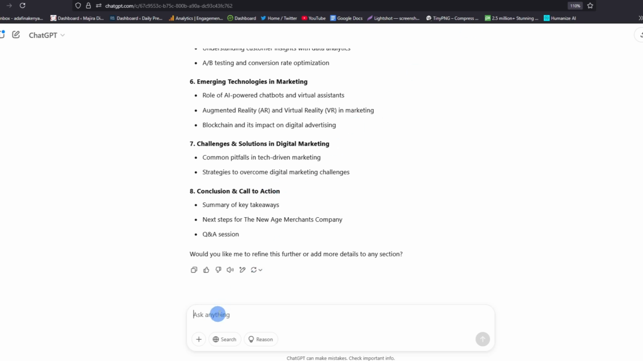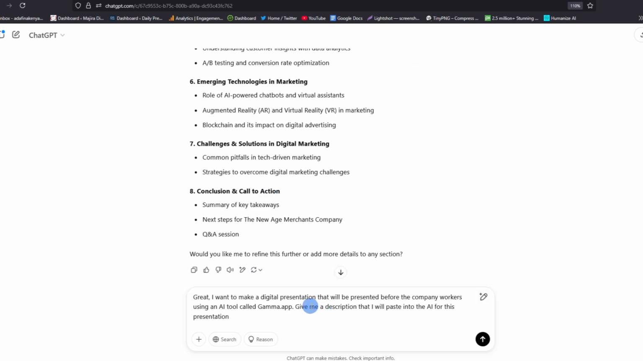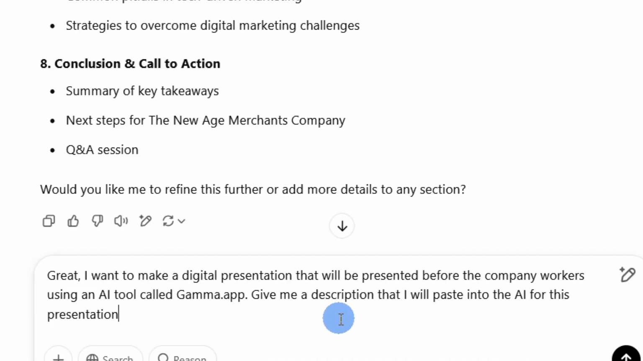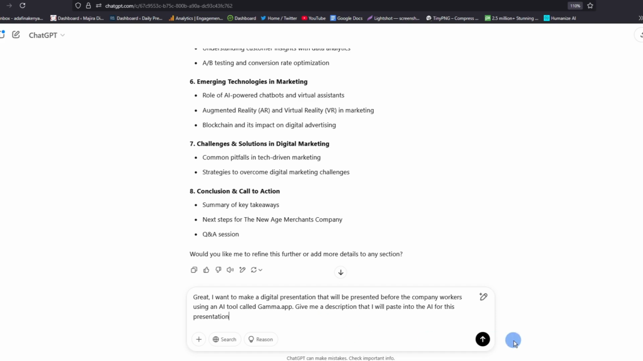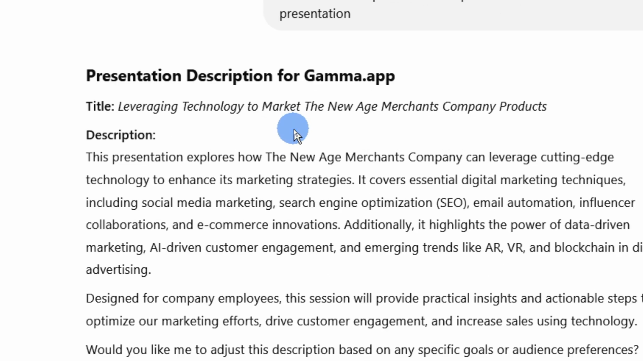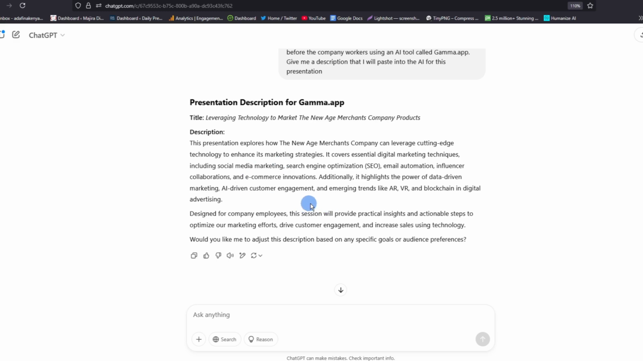Now, using this, I want to ask ChatGPT to go further and give me a description. So this is what I've asked ChatGPT. Great. I want to make a digital presentation that will be presented before the company workers using an AI tool called Gamma.app. Give me a description that I will paste into the AI tool for this presentation. So let's go ahead and see what ChatGPT will come up with. So our description is ready, as you can see. And this is what I'm interested in for us to create our presentation.